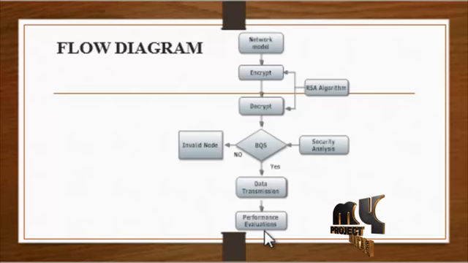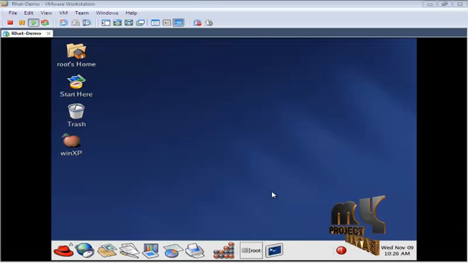Finally, we are calculating the performance evaluation. Different network parameters are analyzed for the proposed protocol. Parameters like total energy consumption, throughput, packet delivery ratio, and delay are calculated here. Now let us see the output of our project.